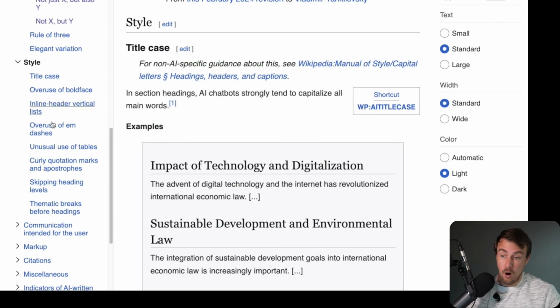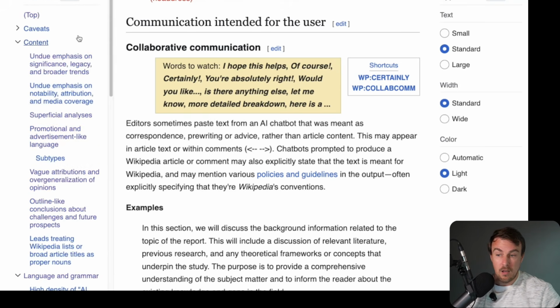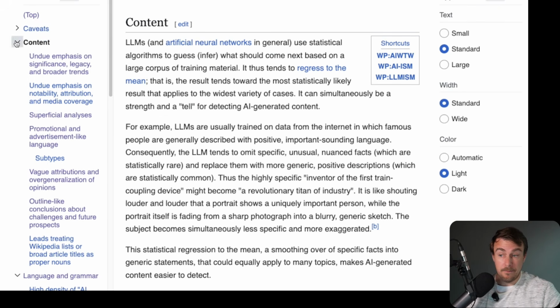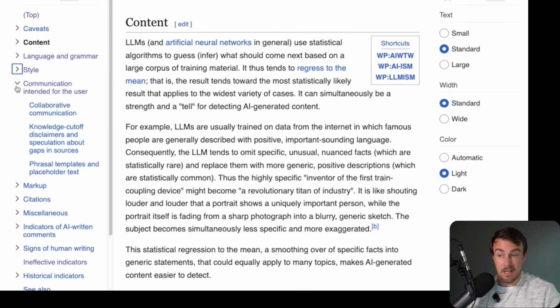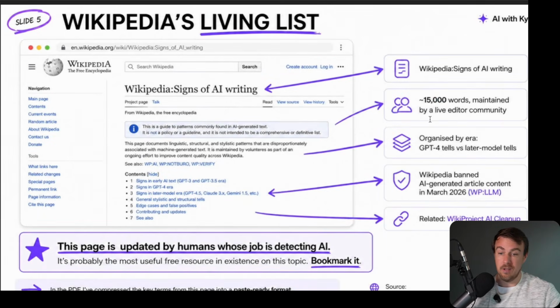But this list goes on and on because the Wikipedia community are vehemently protecting from AI writing right now. So obviously you can read through this and it's fascinating to read, but we want to make this more practical. We want to be smart about that. So how are we going to do that?